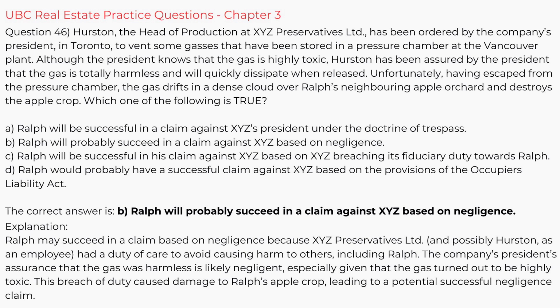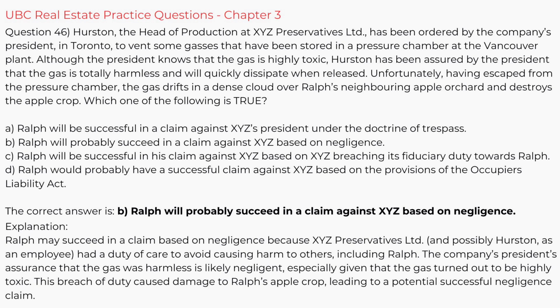A. Ralph will be successful in a claim against XYZ's president under the doctrine of trespass. B. Ralph will probably succeed in a claim against XYZ based on negligence. C. Ralph will be successful in his claim against XYZ based on XYZ breaching its fiduciary duty towards Ralph. D. Ralph would probably have a successful claim against XYZ based on the provisions of the Occupier's Liability Act.